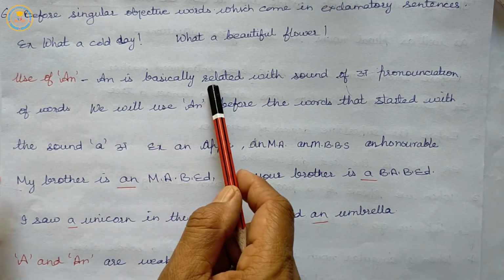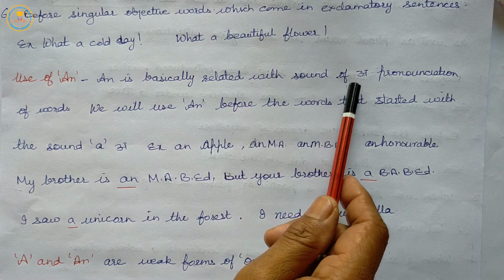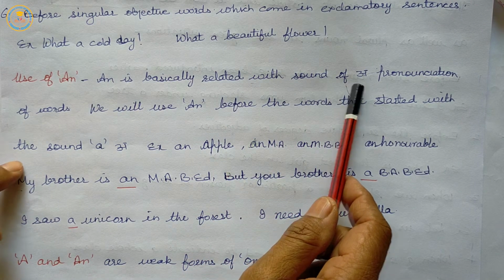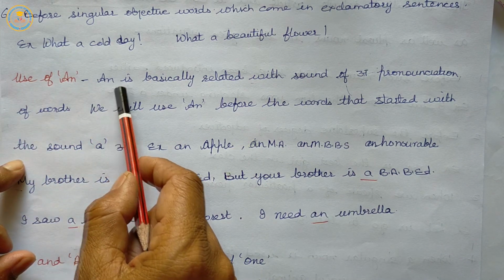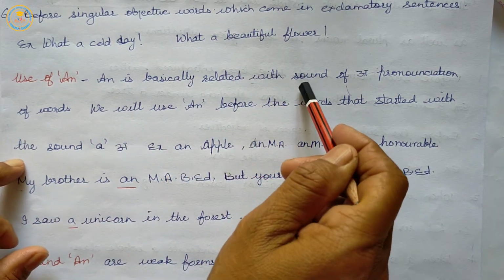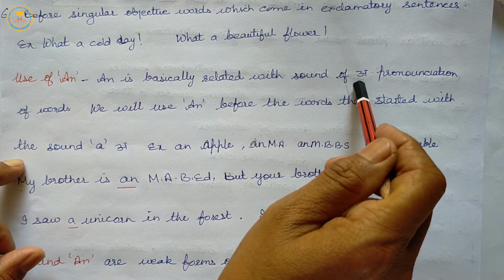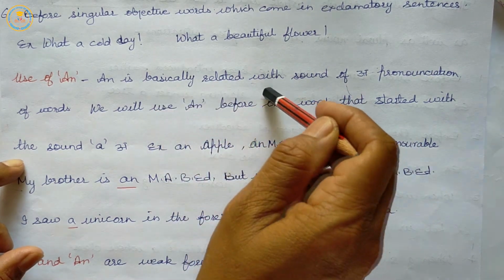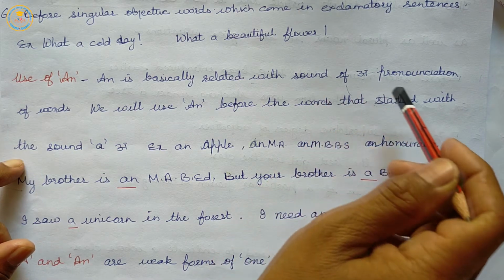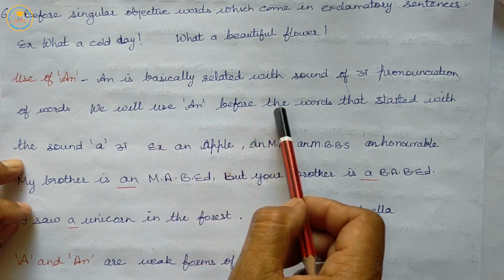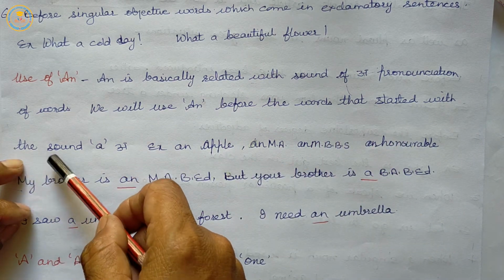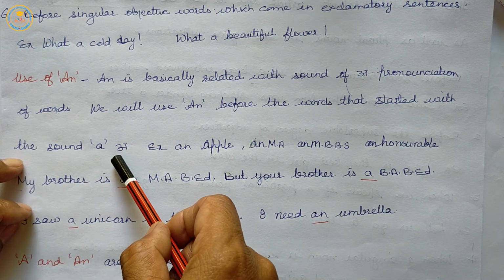An is basically related with the sound of a, the pronunciation of words. जिन शब्दों में अ की ध्वनि आती है. We will use an before the word that starts with the sound a.